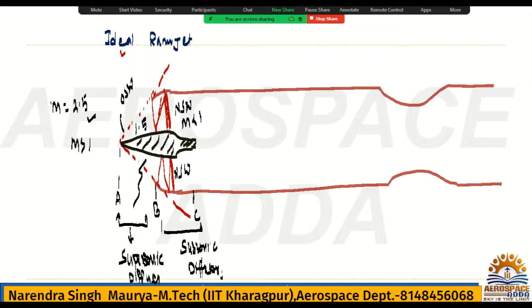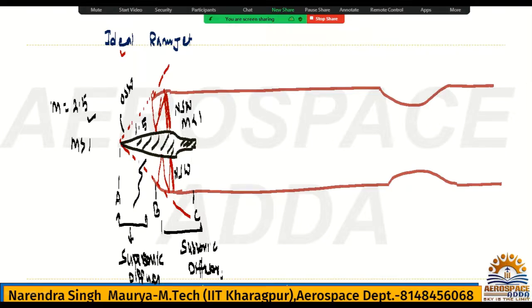Because of this pressure rise and temperature rise between A to B and B to C, it will help to support proper combustion in the combustion chamber for the fuel and air. It will boost the combustion process, because for combustion very high pressure and high temperature are required, then only hydrocarbon particles will burn with the air particles, right? Because the speed itself in the combustion chamber is very high. But here the flow becomes subsonic after the normal shock, so whatever the velocity will be in the combustion chamber,